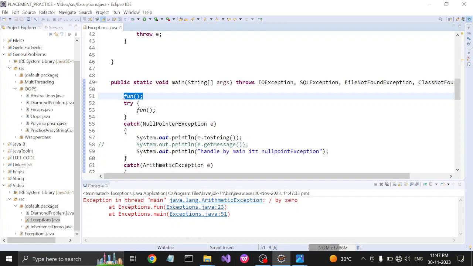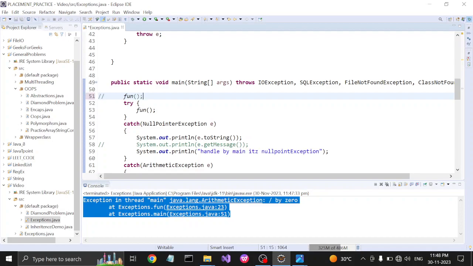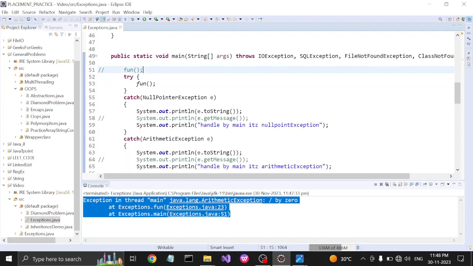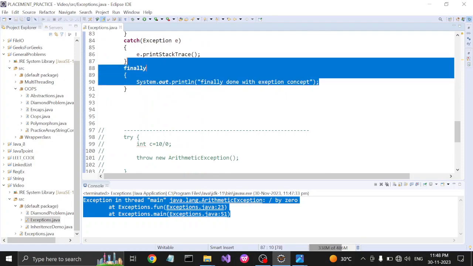Because of it we get abnormal termination and our further code will not be executed. So when there is a chance of any exception or error, it should be kept in try and handled in the catch block, and the important code should be kept in the finally block.